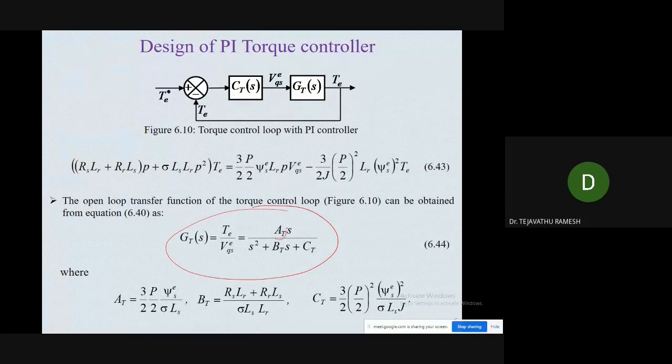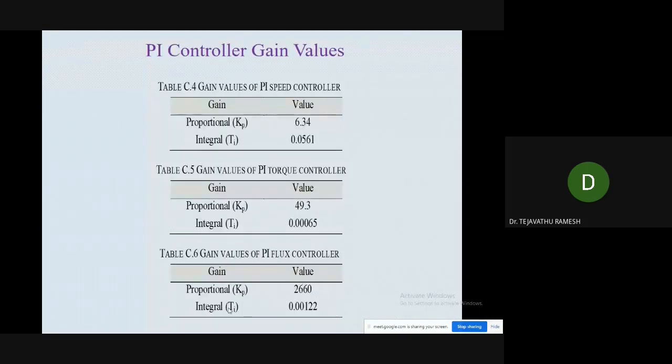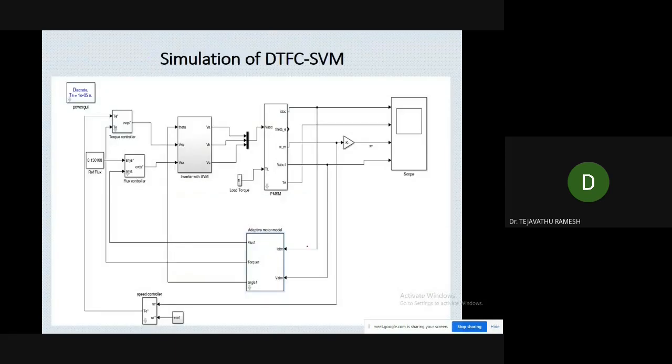And what is AT is given here. These slides will be provided to you at the end of the day. All the slides will be provided. And these are the gain values of the PI speed controller, torque controller, and the flux controller. We have simulated in MATLAB.